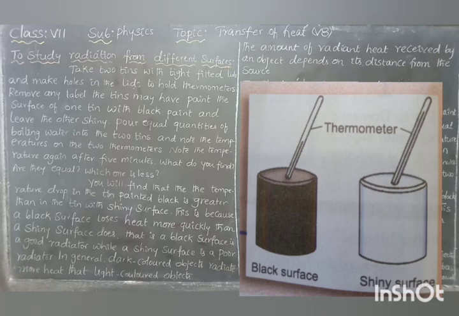Let us take an example. An object closer to the source receives more heat than one farther from it. If you stand close to the source, you receive a lot more radiant heat. If you stand much farther, you receive a small amount of radiant heat. This is why the inner planets, Mercury, Venus, Earth and Mars, which are nearer to the Sun, are much warmer than the outer planets, which are farther away from the Sun. Your body feels warmer when you are near the fire.